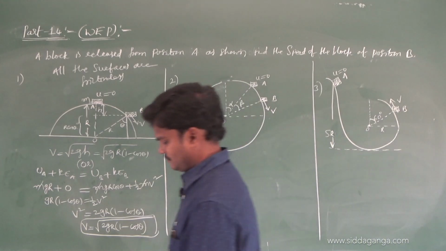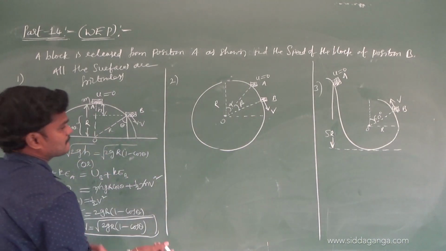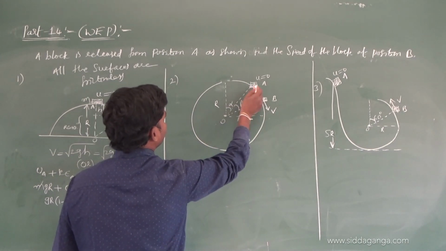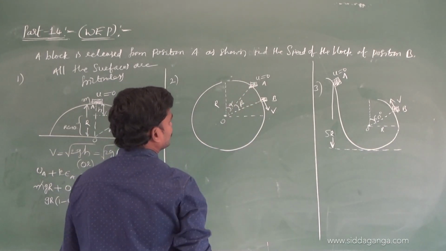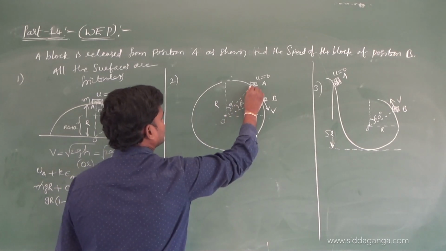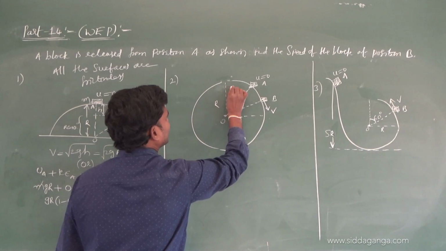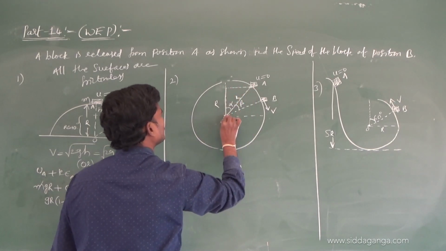See the next. Here the body starts at A, and this is R. What is this height up to here?